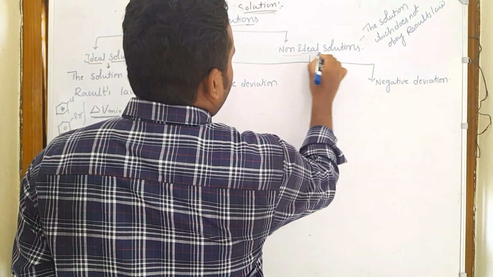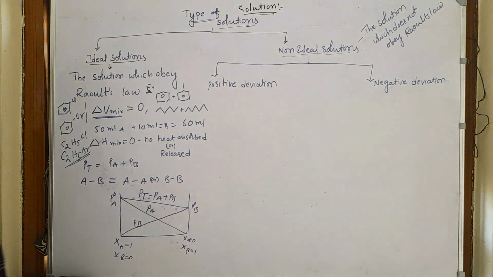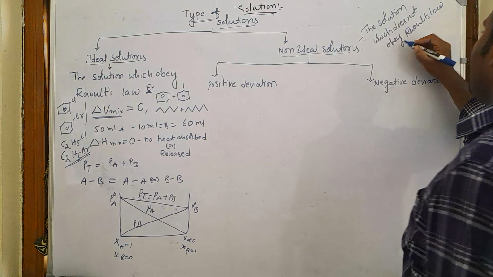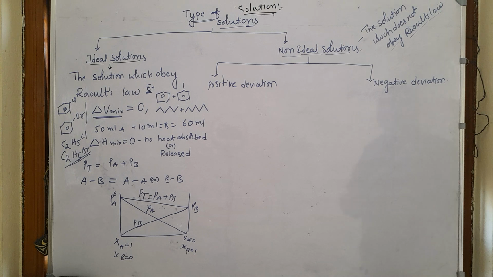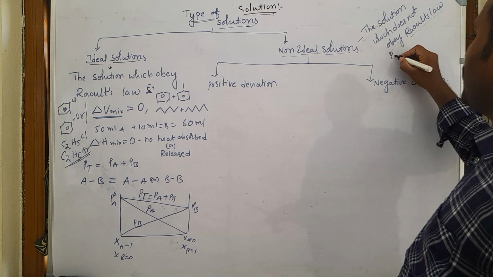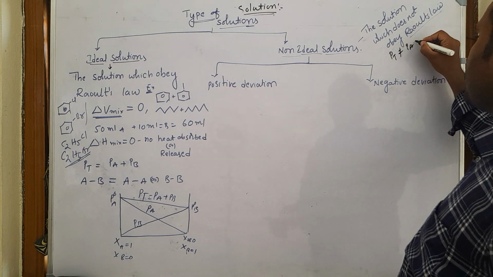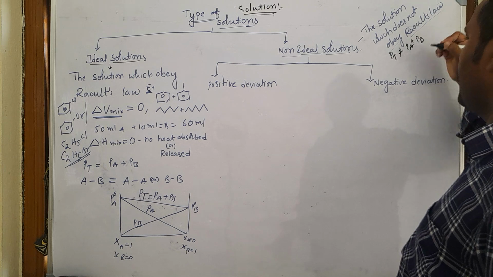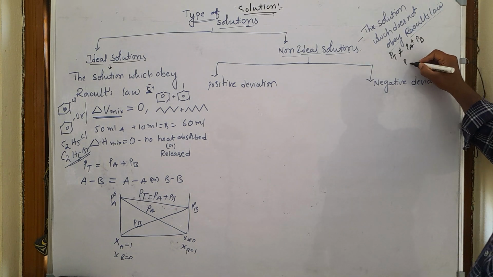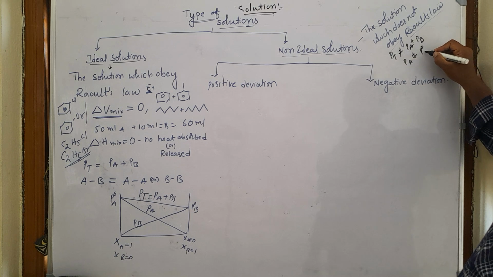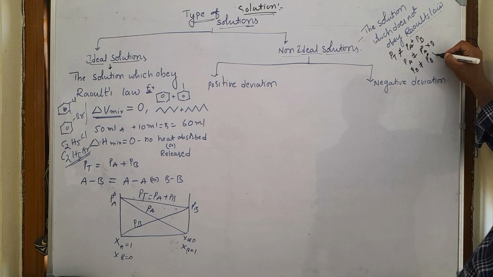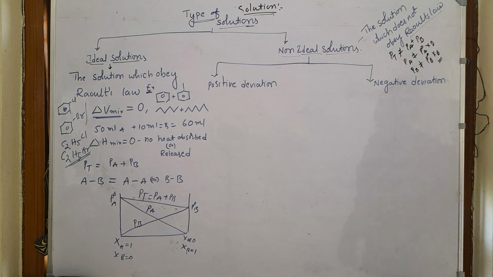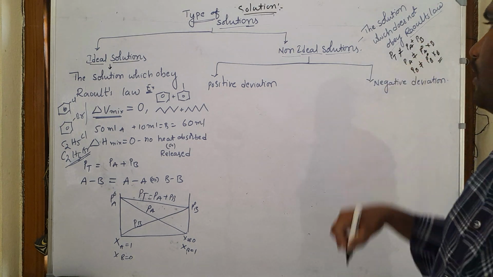And what is a non-ideal solution, children? A non-ideal solution means the solution which does not obey Raoult's law. That is called what? Non-ideal solutions. Non-ideal solutions means they are not going to obey Raoult's law, so PT is not equal to the partial pressure of A plus the partial pressure of B, and PA is also not equal to P naught A chi A, and PB is also not equal to P naught B chi B. So such behavior is non-ideal behavior.